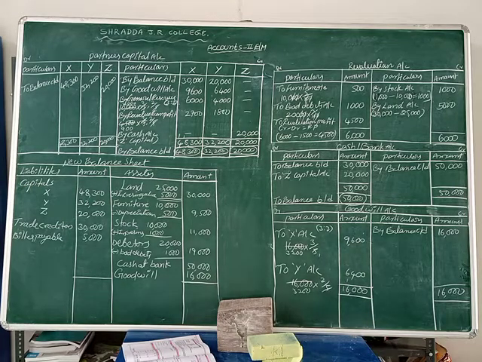Okay, now students, these are the liabilities and assets. Now all assets and all liabilities we record in the new balance sheet. Now what are we going to do? We find the total of liabilities and the total of assets.